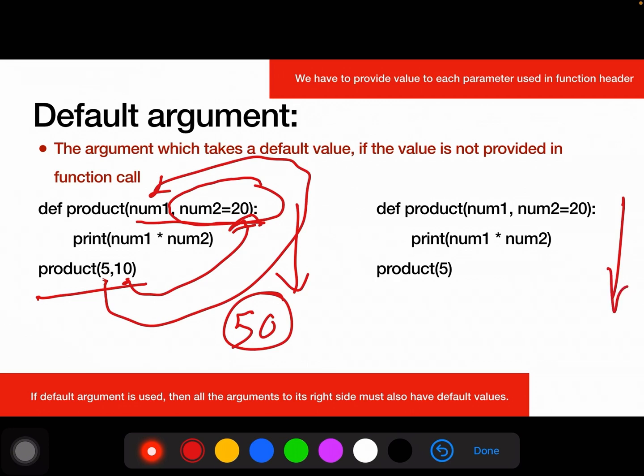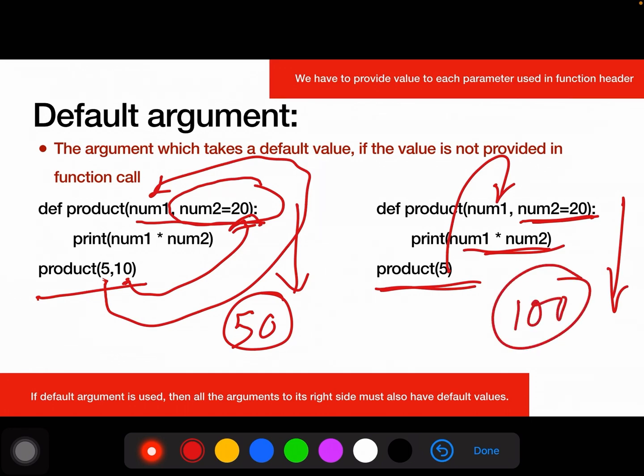In this case, the function is the same, but when we are calling it, we are providing only a single value. But there are 2 parameters. So this particular value will be assigned to the variable num1 and there is no value for num2, so num2 will pick its default value as 20. Now we have to print num1 multiplied by num2, that means 5 into 20, and we will get the result as 100. Yes, remember, if a default argument is used, then all the arguments to its right side must also have default values.